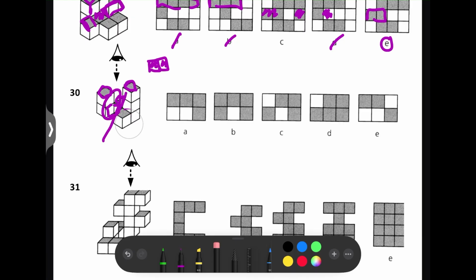Just rub it out so you can see. So this grey one is this one, and that's in line with this grey one. So there's going to be a grey one below it. And then there's going to be a gap on the second row. And then there's going to be that grey one there. So the answer for this one is C.